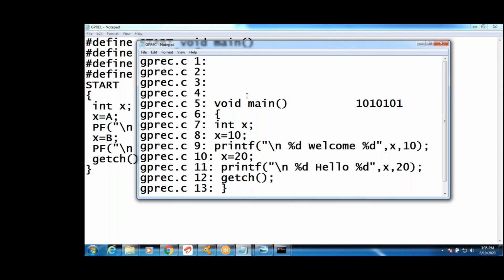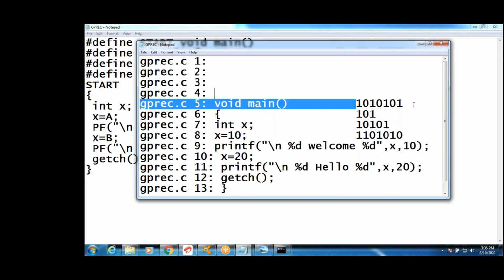In compilation, it converts int x equals 10 into zeros and ones, binary format. The .obj contains it like this, and the .exe also contains that.